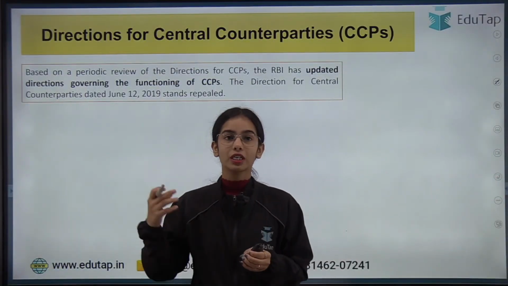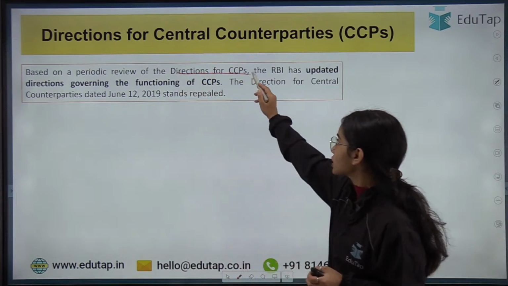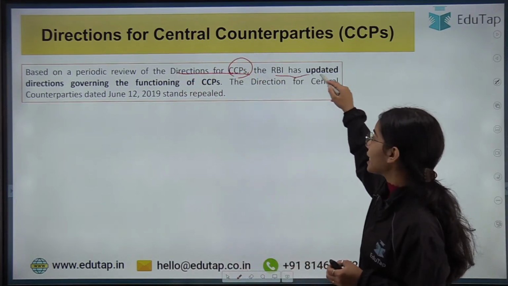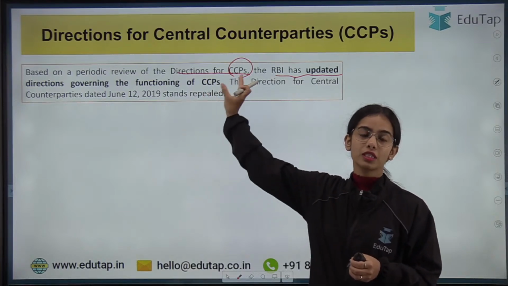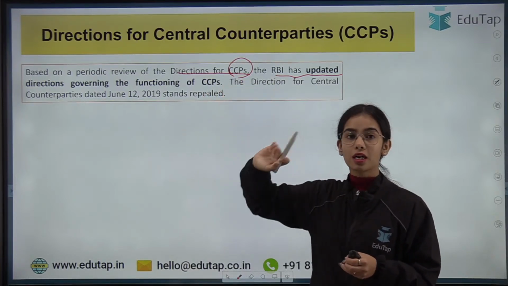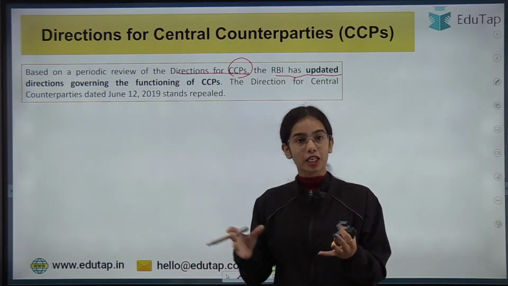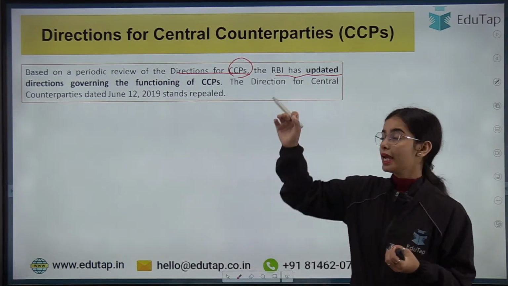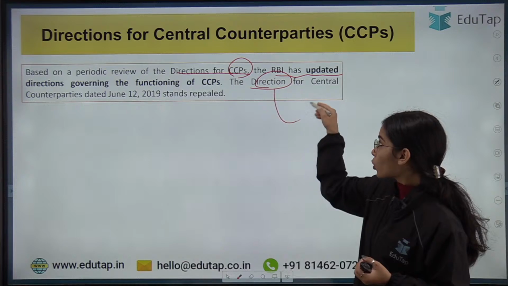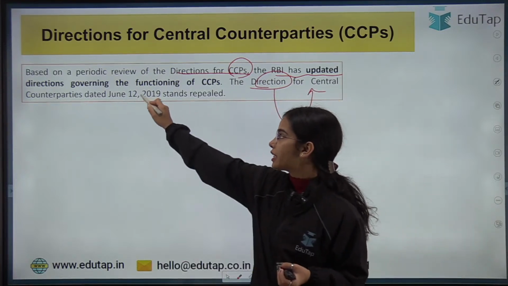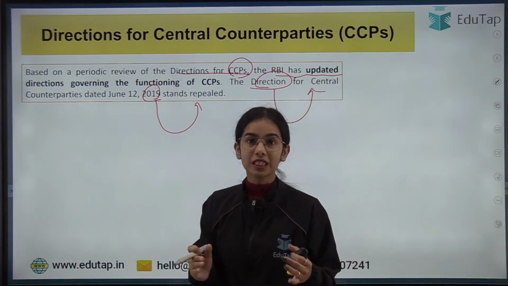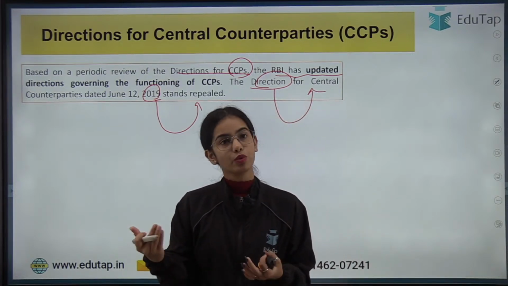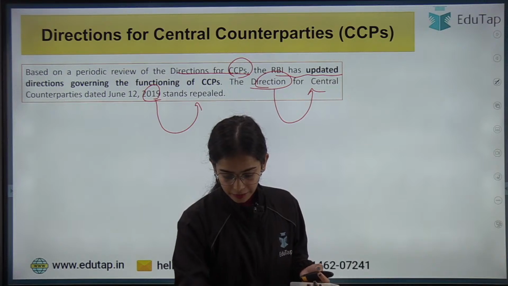Based on the periodic review of the directions for the central counterparties, the RBI has updated the directions governing the functioning of the central counterparties. The earlier directions that were released in 2019 have been repealed. So the earlier directions have been repealed and the new directions have come into being. Okay, I hope this is clear.